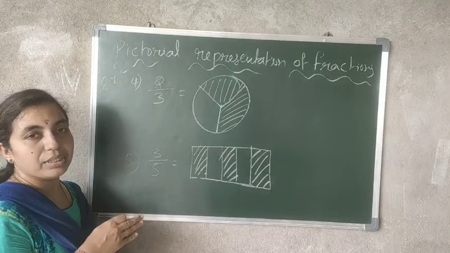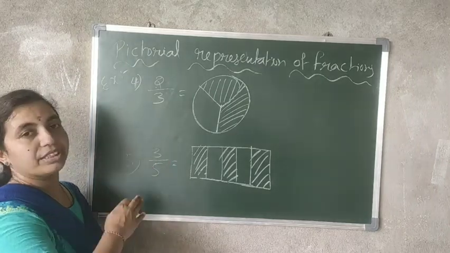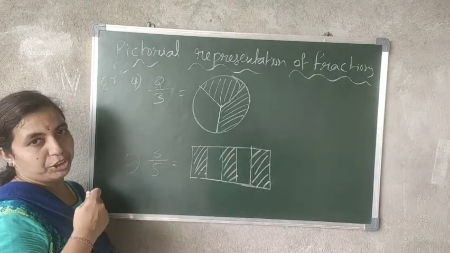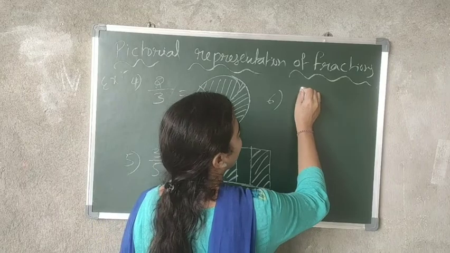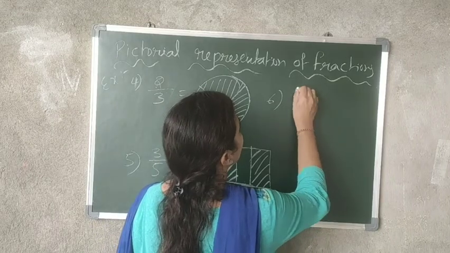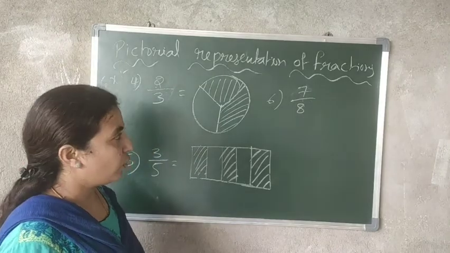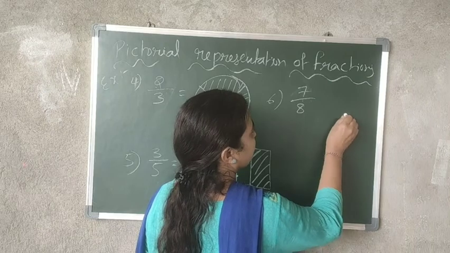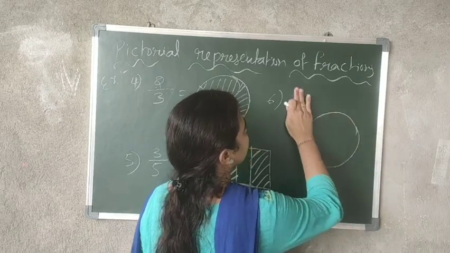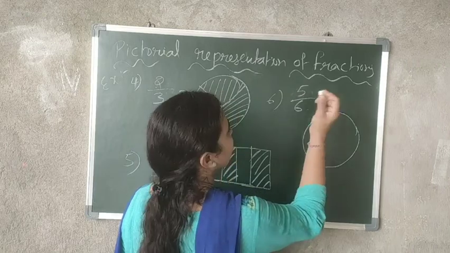See, in the previous examples, when a picture is given, we have learned how to write the fraction, and here, when a fraction is given, how to draw a picture. Okay, one more, the last. 7 by 8 is given. So here, we can go with 5 by 6, I think.